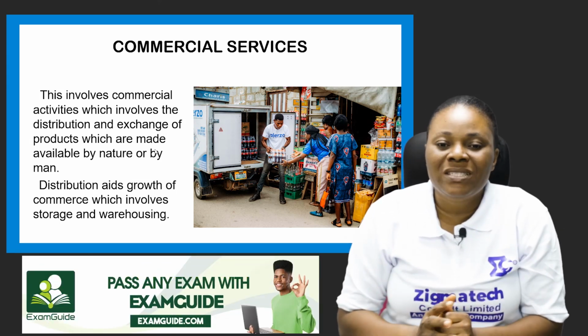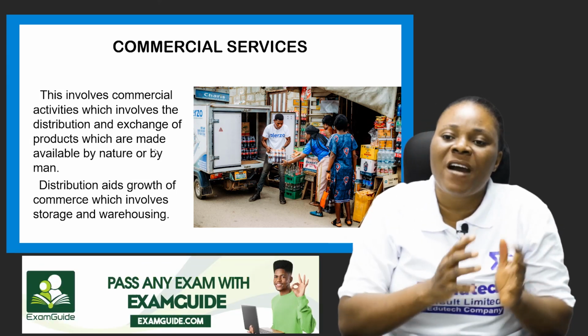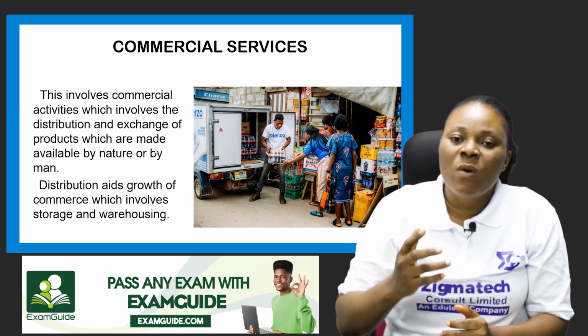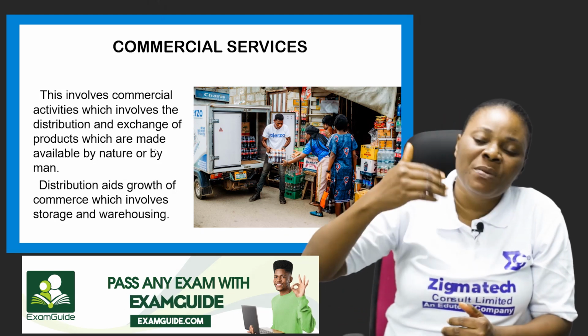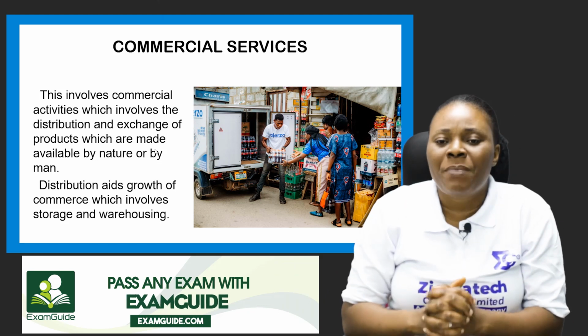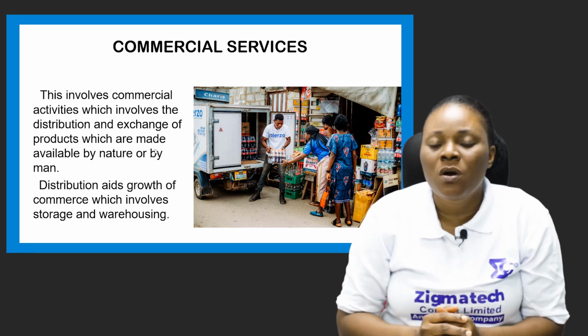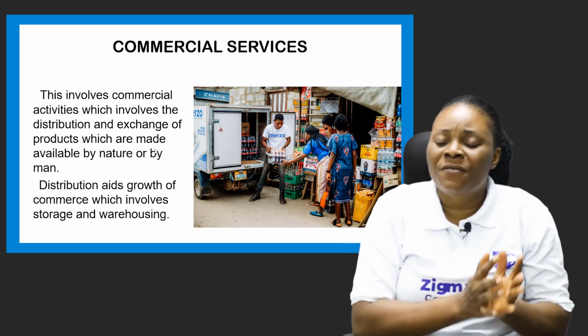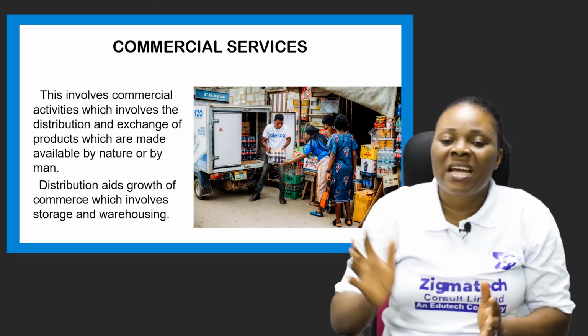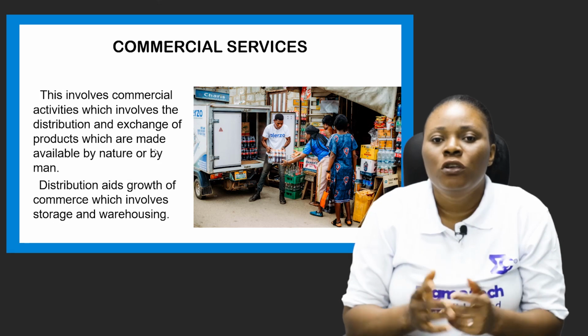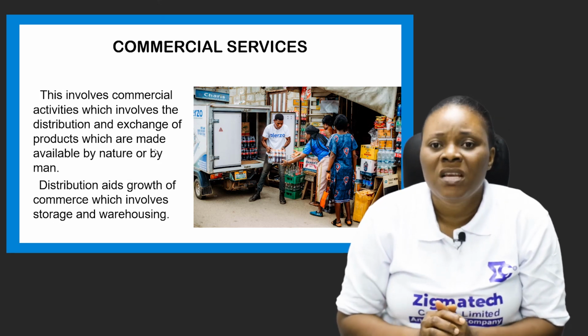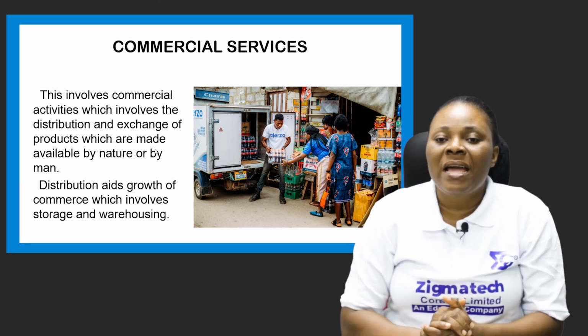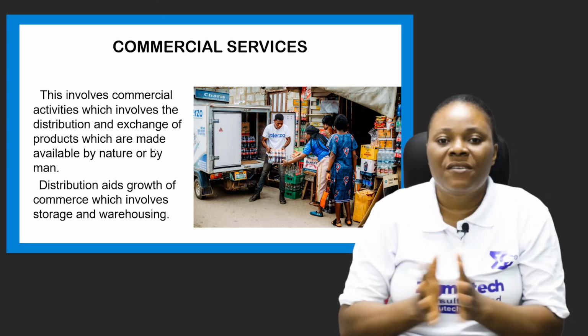No. These goods are meant to be moved from your factory to the market where they will be used or bought by the consumer. So how are these products moved from the factory to the market for sale or for use by the consumers? This is made available through the commercial service.